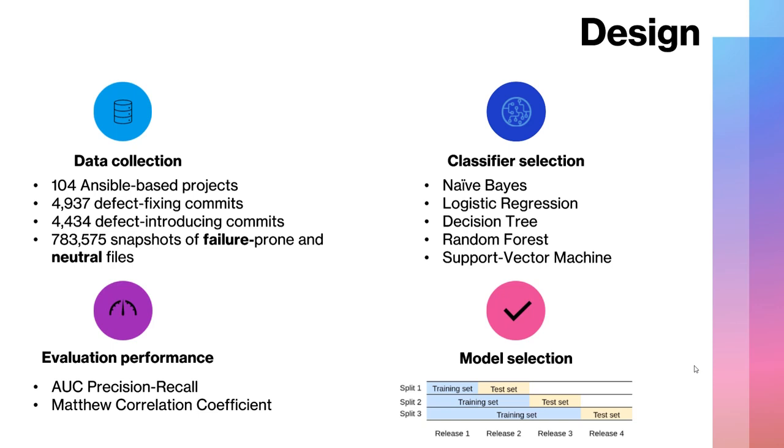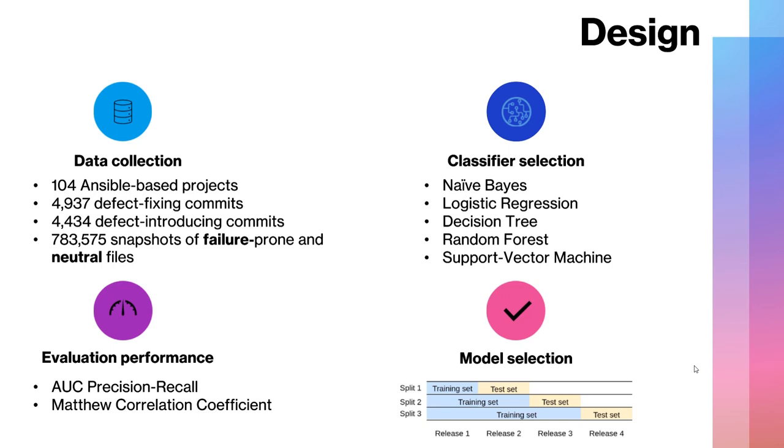The first one is the data collection, where we collected, through the framework that we described earlier, 104 Ansible-based projects and a total of approximately 5,000 defect fixing commits, 4,400 defect introducing commits, and more than 700,000 snapshots of failure-prone and neutral files.